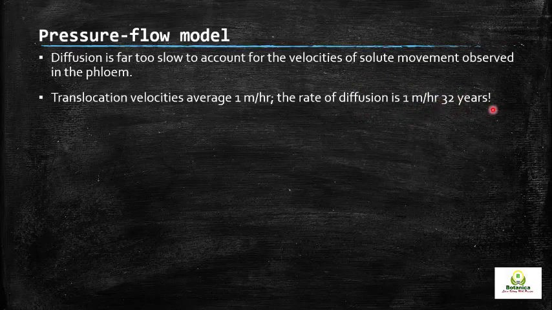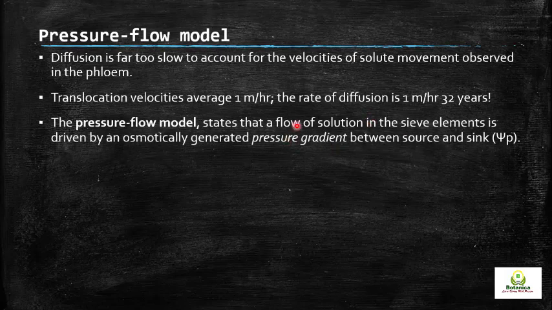So there is a very big difference, and diffusion is not the mechanism responsible for phloem transport. So the pressure flow model states that the flow of solution in the sieve element is driven by an osmotically generated pressure gradient between source and sink.